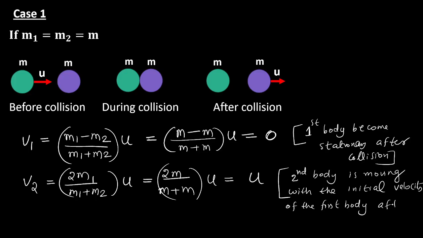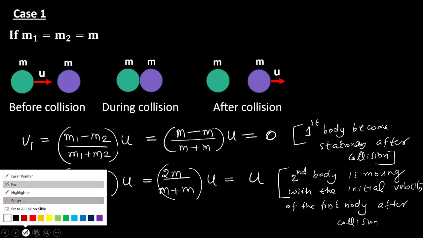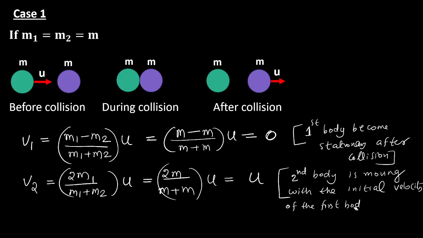I am talking about after collision, right? So after collision, the first body comes to rest, but the second body is moving with the initial velocity of the first body. This is case 1.